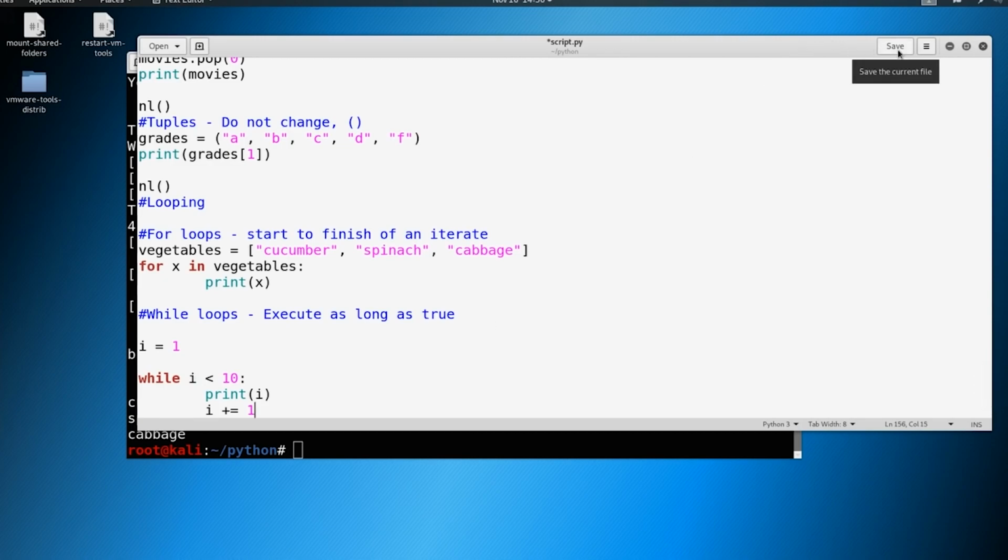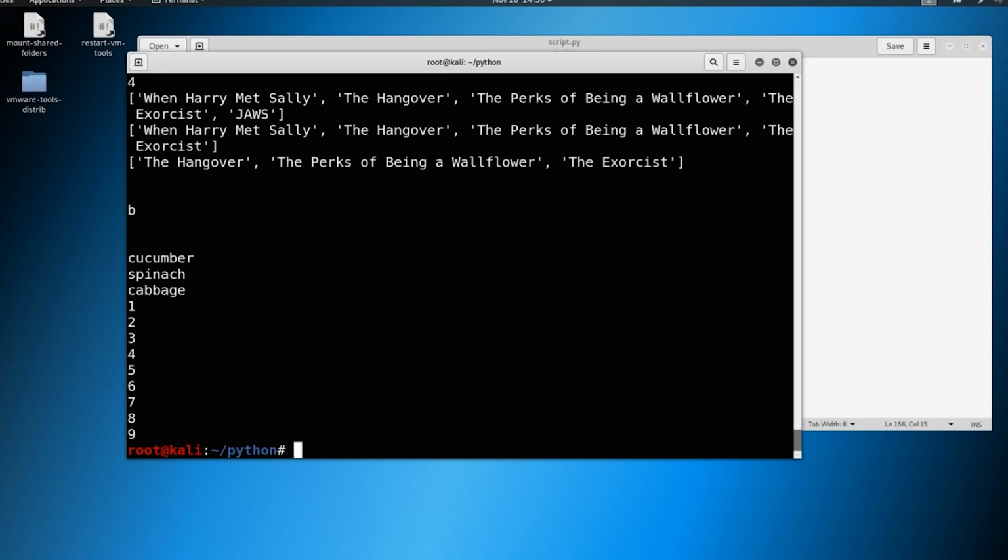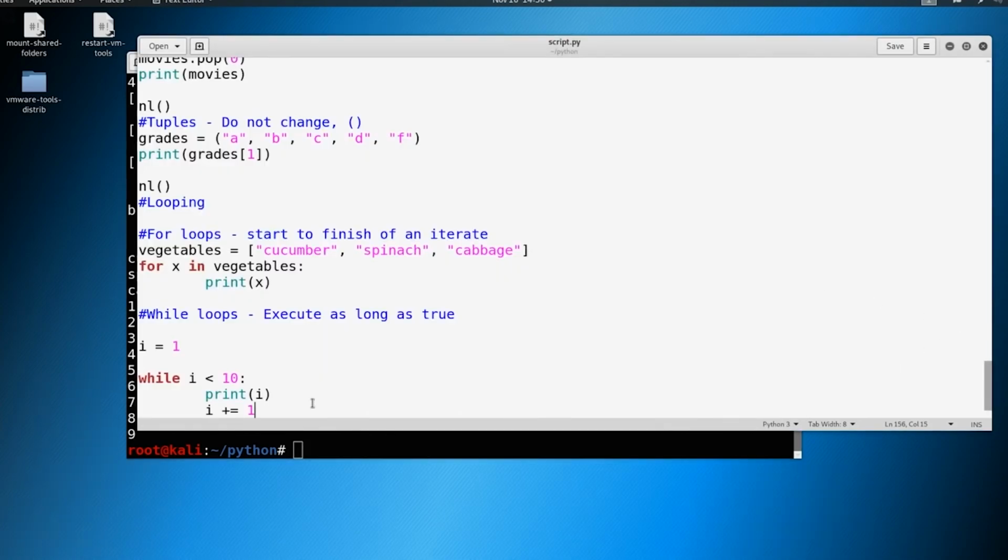So we're going to go ahead and save this here. Let's go ahead and print this out. And you can see that we just printed 1 through 9 as expected. So you're going to get to see these again. You're going to get examples of them again. As of right now, I just want you to understand that a for loop is an iterate and a while loop executes as long as true. Okay, so don't worry about how they're used quite yet. Just understand what they are, what they mean, and then you're going to see them come up in practical examples later on. It'll make a lot more sense as we go through it. So we're going to move on to the next video. I'm going to go ahead and catch you over there.